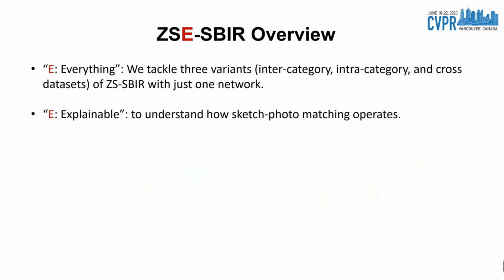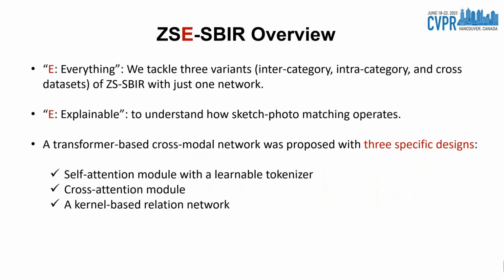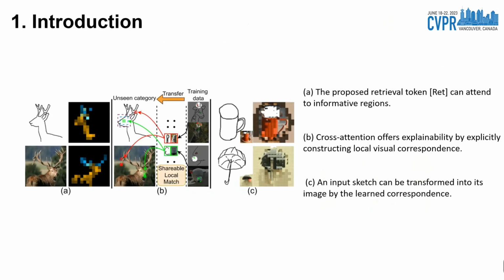We call this explainable. Technically, a transformer-based cross-modal network was proposed with three specific designs to tailor to the problem, and achieved SOTA performance. Here's a figurative introduction of our work. The figure shows attentive regions of self and cross-attention, and the learned visual correspondence for tackling unseen cases. The biggest upside of these realizations is that, just as how bag of visual words is explainable, we can directly visualize the paired correspondence to achieve a similar level of explainability.